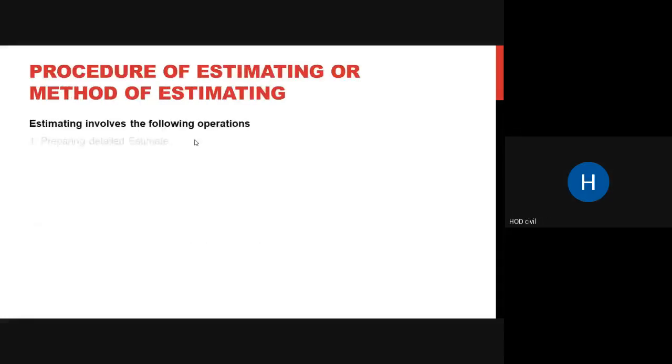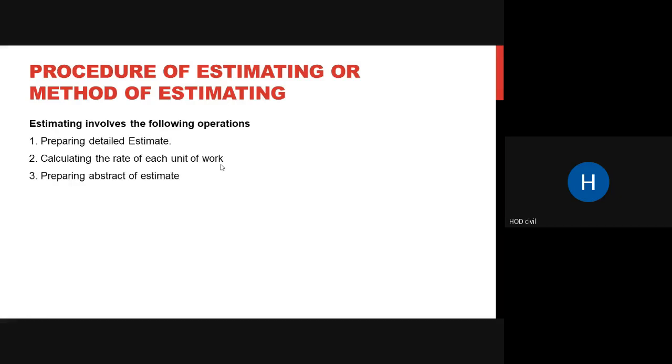Coming to the next thing. Preparing your detailed estimate is the first thing. Then in this detailed estimate, you calculate the quantities. Then you calculate the rate of each unit of work. Each unit you separately calculate the rate. Then you prepare an abstract of your estimate. The engineer or the owner or your client will not go through the entire estimate. You have to prepare a brief estimate telling that this quantity is required, this is the cost, and this will be the entire cost of the project. So you have to prepare an abstract of your estimate.